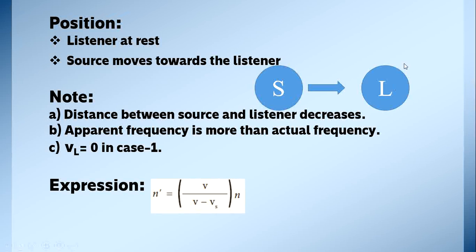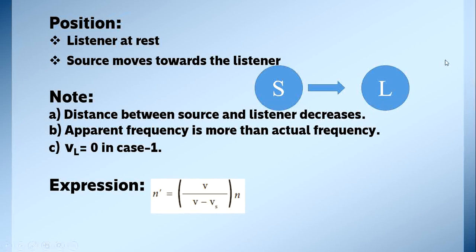Listener at rest. Now in this, listener is at rest and source moves towards the listener. So when the source moves towards the listener, what happens? Distance decreases. The distance between source and listener decreases. Now what about the apparent frequency? It is more than the actual frequency. So in this, which one becomes 0? Listener becomes 0.